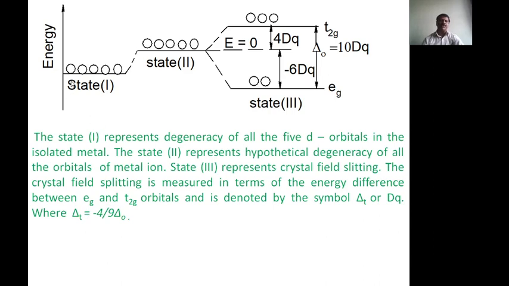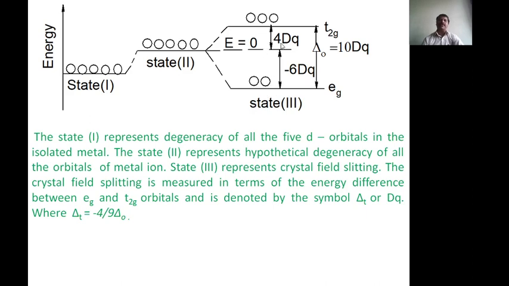Now here, similar to octahedral complexes, the first state is the metal in a free, isolated state. The d electrons present in the d orbitals are degenerate orbitals. After that, in the oxidation state, they are nearly degenerate, but under the influence of the ligands, they undergo splitting.